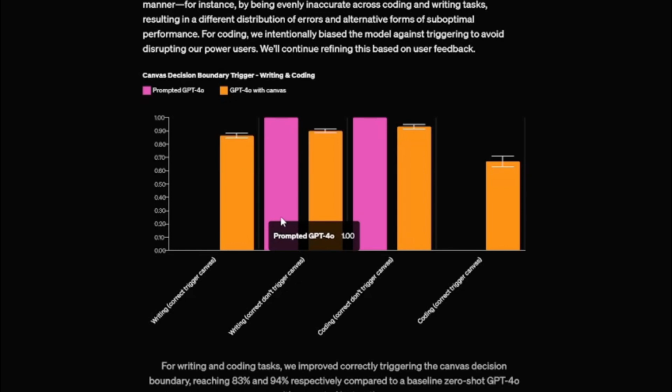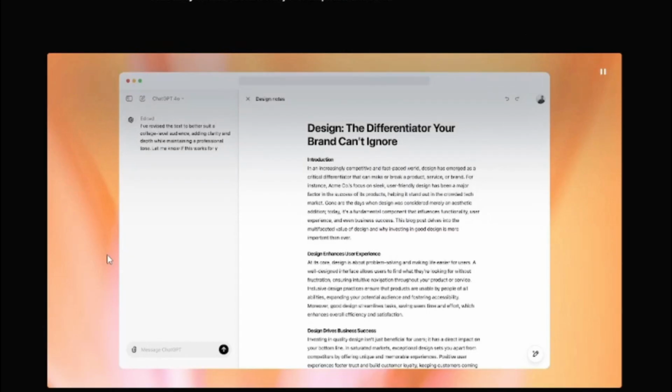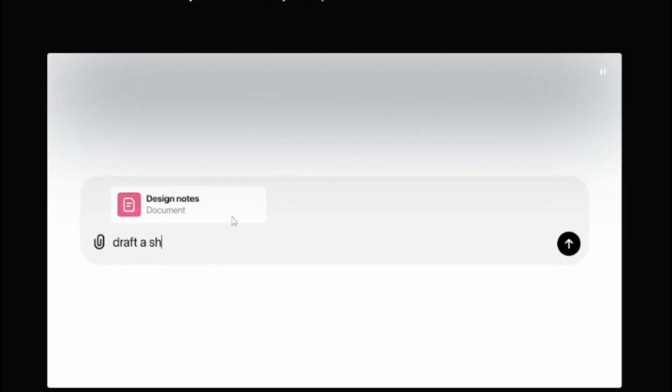So yeah, this is how you're going to get better performance with Canvas, especially if you are working in writing and coding with ChatGPT, right? So yeah, we're going to test this out more in our full video.